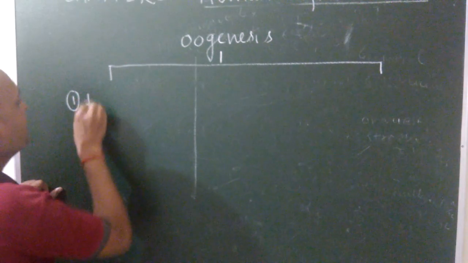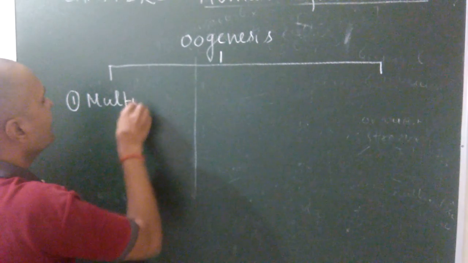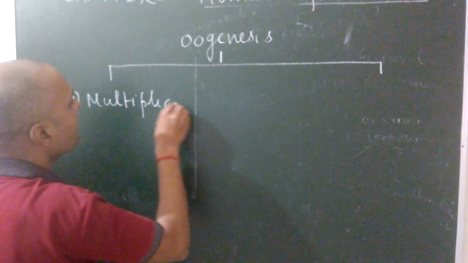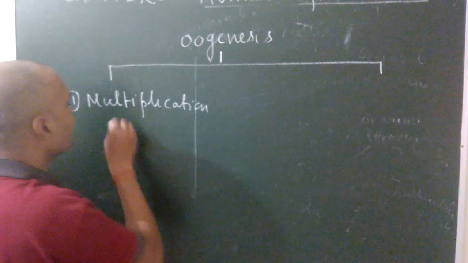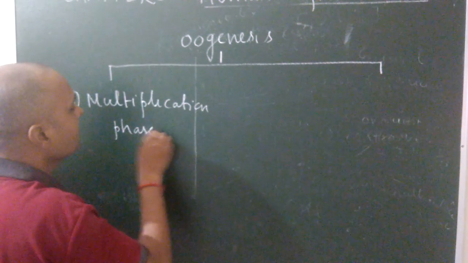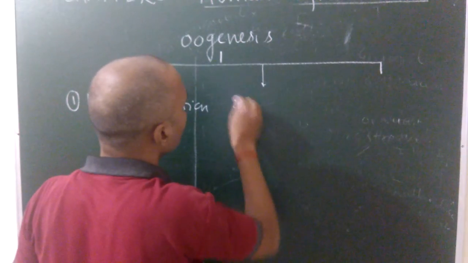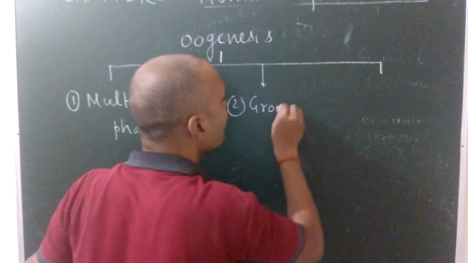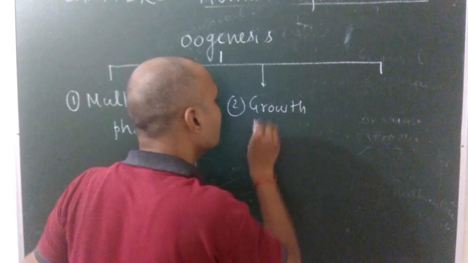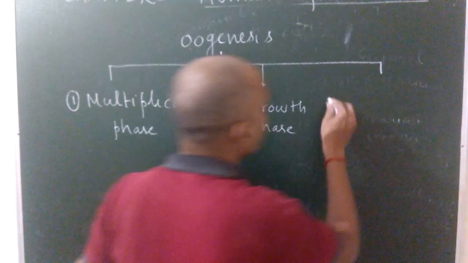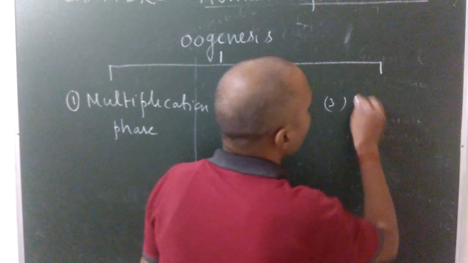The second phase is known as the growth phase. And the third phase is known as the maturation phase.